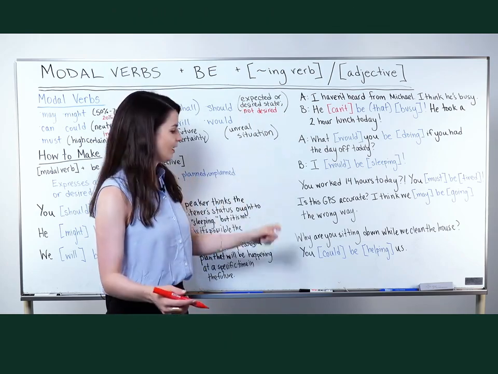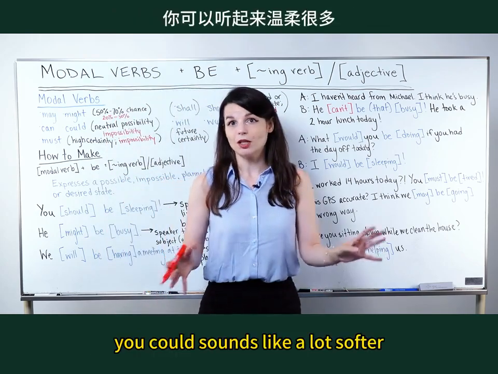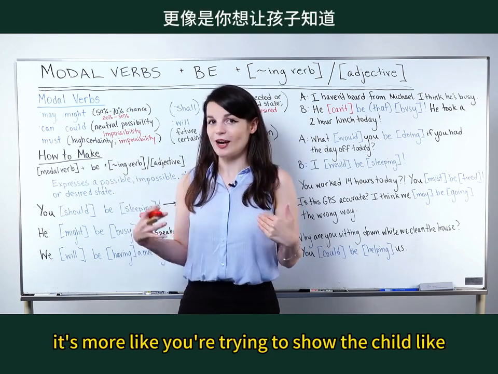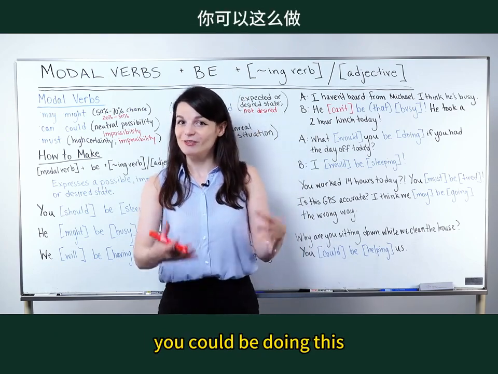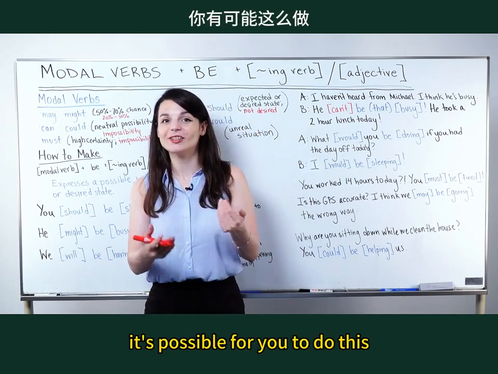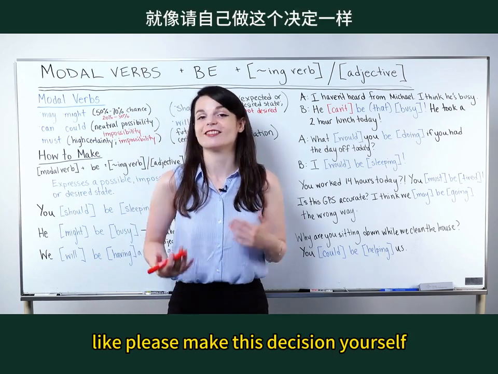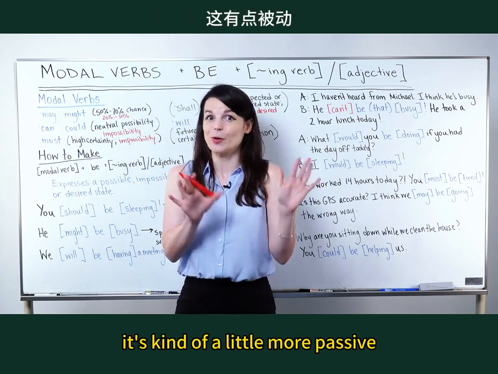That shows it. You could sounds a lot softer. It's more like you're trying to show the child, this is your responsibility. You could be doing this. It's possible for you to do this. Like, please make this decision yourself. It's a little more passive.